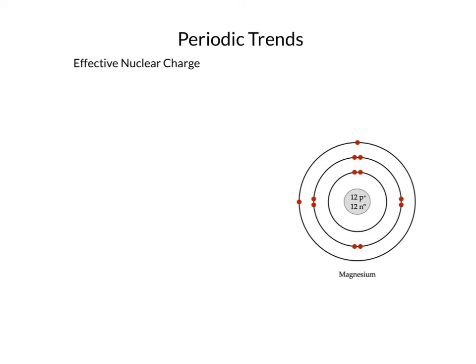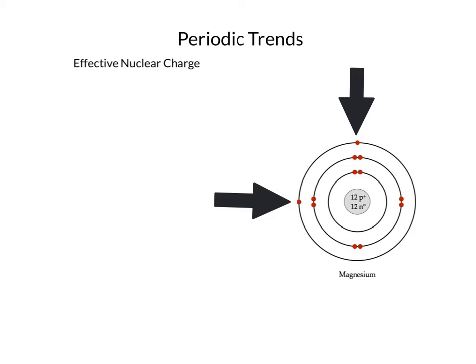Let's actually try doing that with a magnesium atom. So we'll look at the effective nuclear charge for the magnesium atom. To the right here, you have a Bohr model of the magnesium atom. And when you look at it, you'll notice that there are two valence electrons, right? These are our two valence electrons. Between the nucleus and those two valence electrons, there are another 10 electrons, right? We have 2 on the first energy level, we have 8 on the second energy level, so that's a total of 10 shielding electrons. The nucleus has 12 protons.